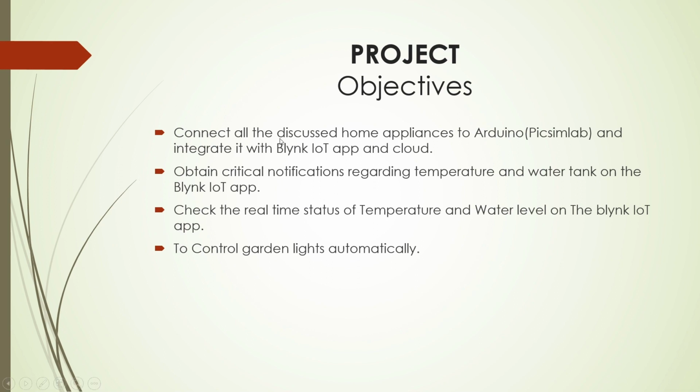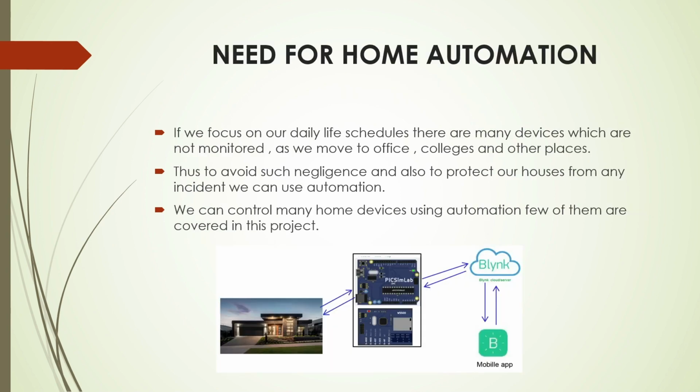The objective behind this project was to connect all the discussed home appliances to Arduino Uno and integrate it with the Blynk IoT app. We also obtain critical information regarding temperature and water tank on the Blynk IoT app. We check the real-time status of the temperature and water level on the Blynk IoT app. We also control the garden light automatically.